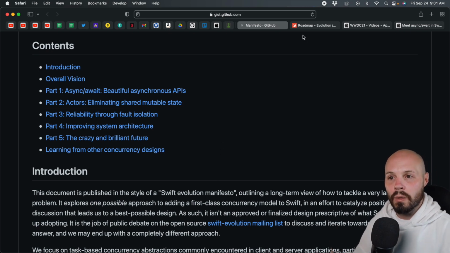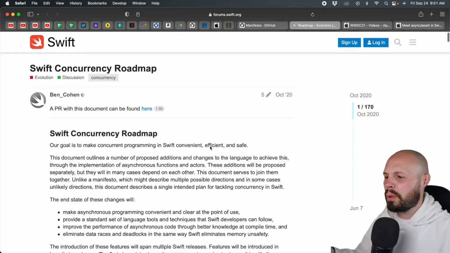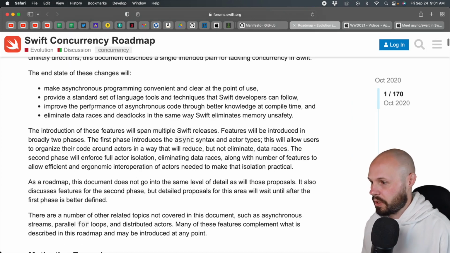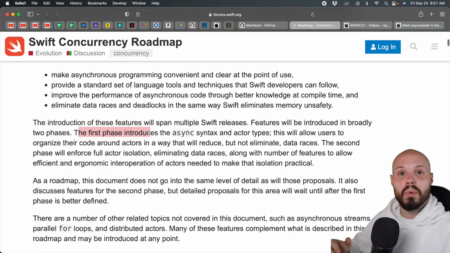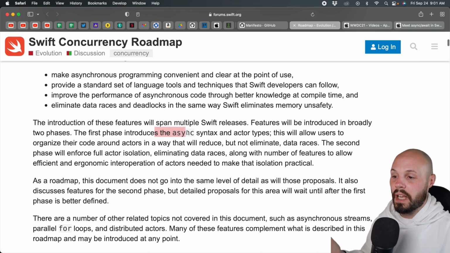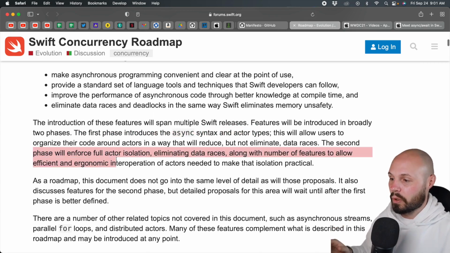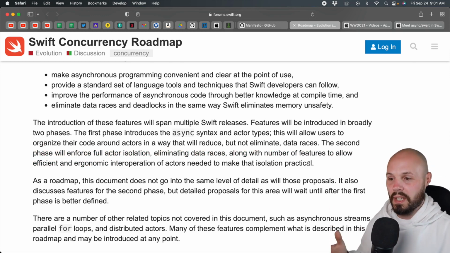So again, we're in the middle of this huge rollout, but I highly recommend checking out the manifesto. And then speaking of that rollout, here's a link to the Swift concurrency roadmap. So more of a plan on how this will go. So like I said here, I'll blow this up a little bit so we can read it here. The introduction of these features will span multiple Swift releases. Features will be introduced broadly in 2 phases, right? The first phase, which was just released, introduces the async syntax and actor types, yada, yada, yada. The second phase will enforce full actor isolation, all the other stuff. You can read it. But that's what I was saying, is how this is so big that it's being released over multiple Swift versions.